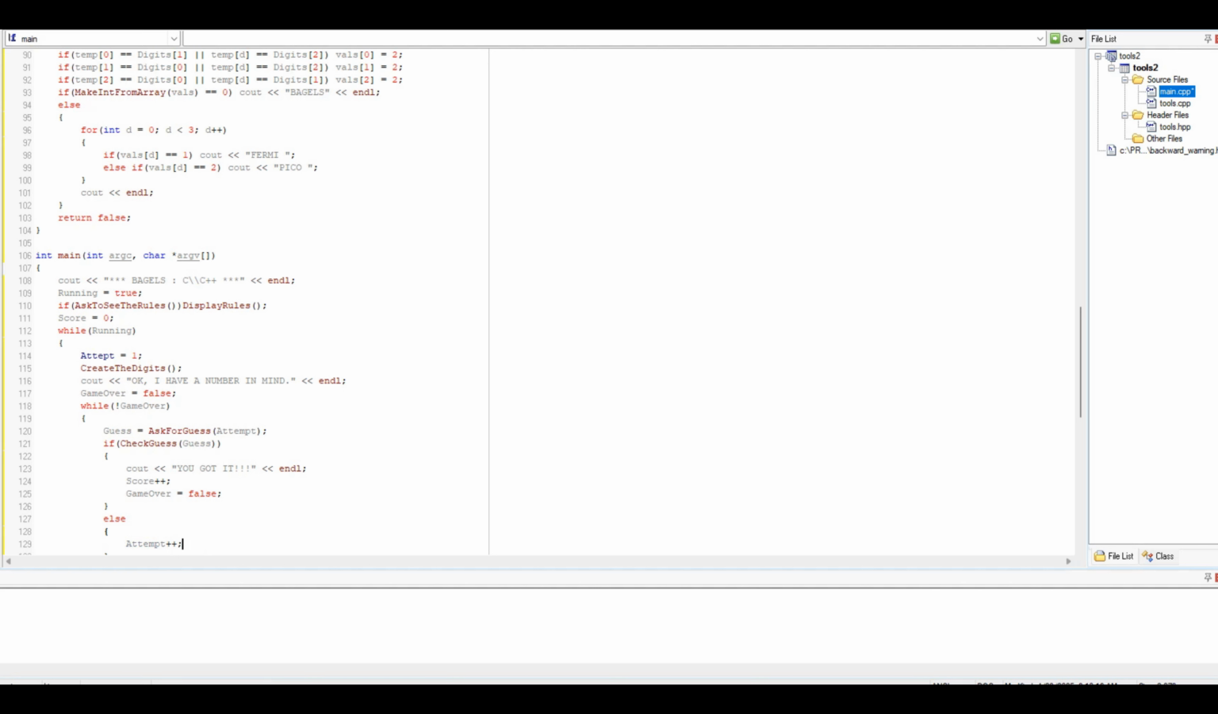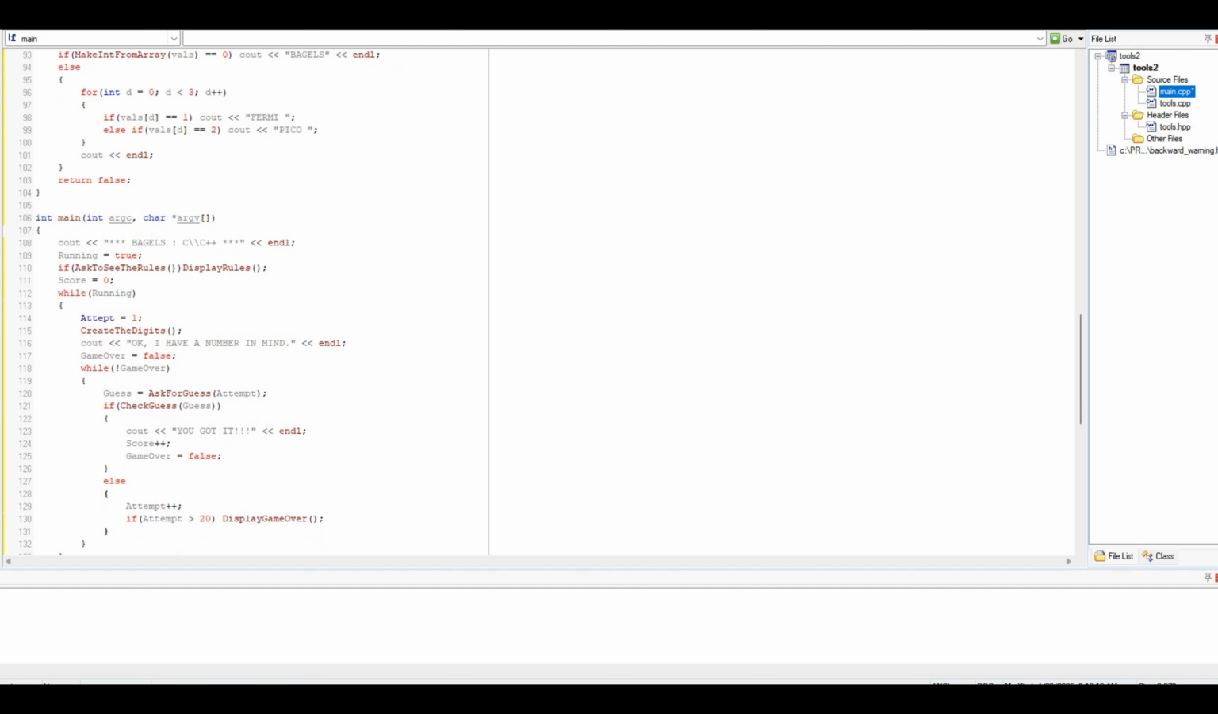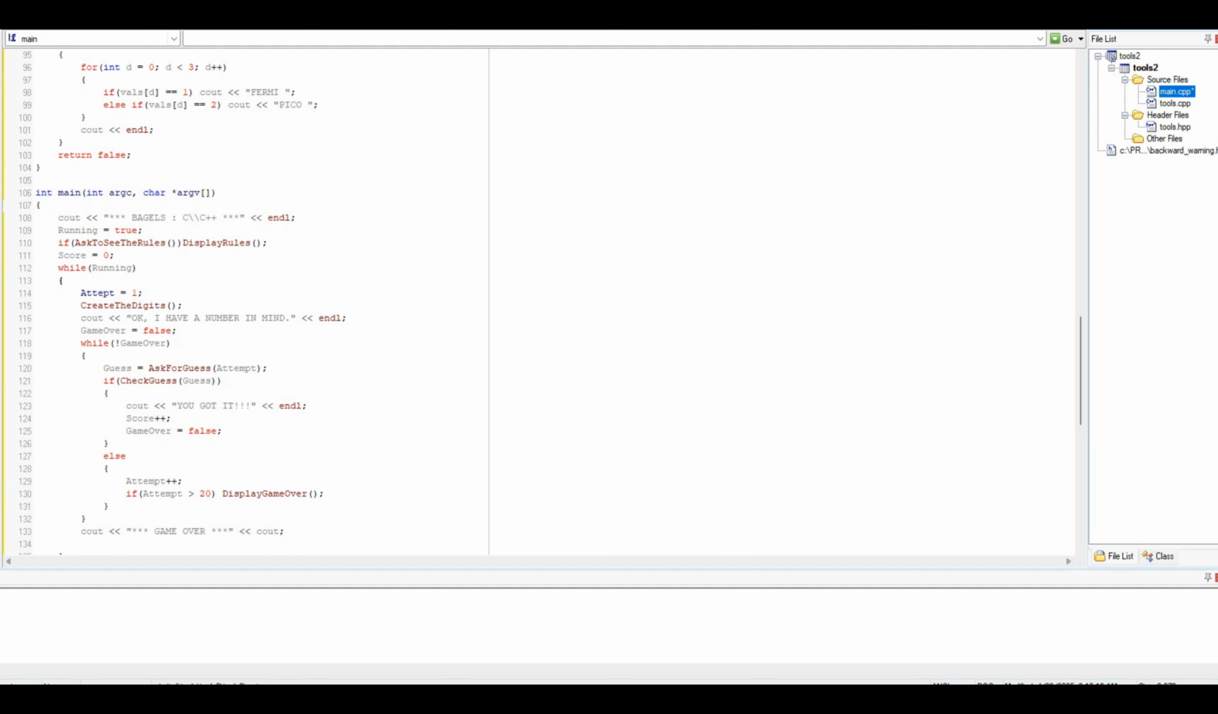Attempt plus plus, and then check to see if there's too many. So if attempt is greater than, oops, let's do, I like it look like that, greater than 20, then we'll display game over, and I don't have to add game over is false here because I already did that while game over. So then we're going to say count this kind of game over. Game over, right? And then we're going to say running equals ask to play again.